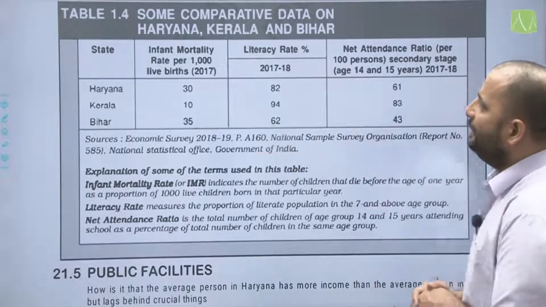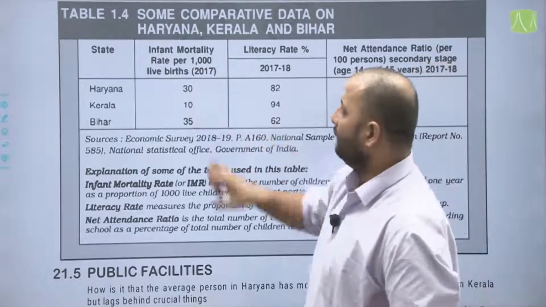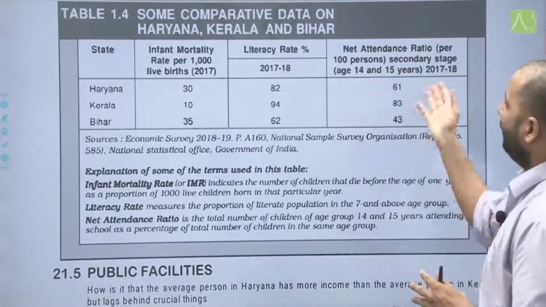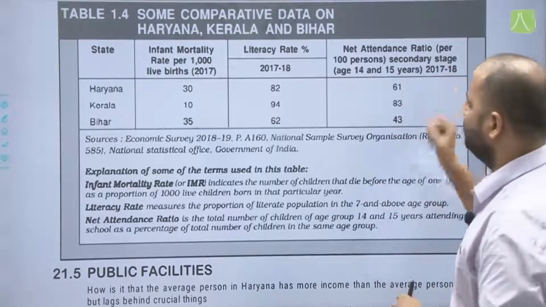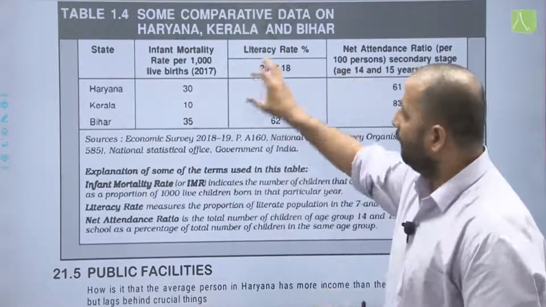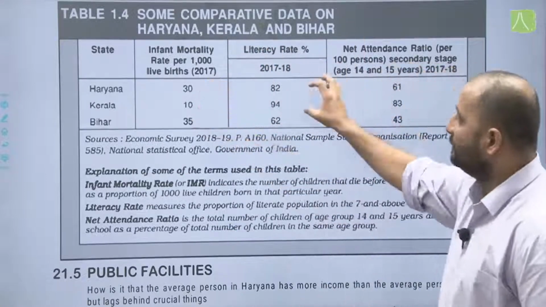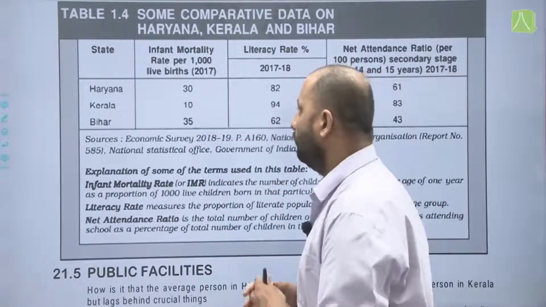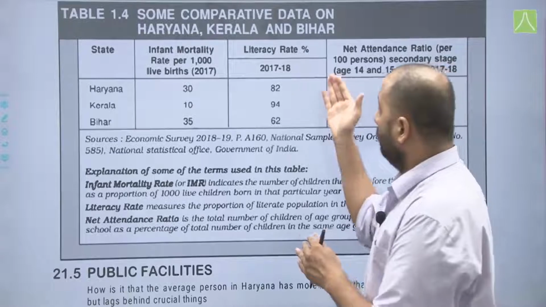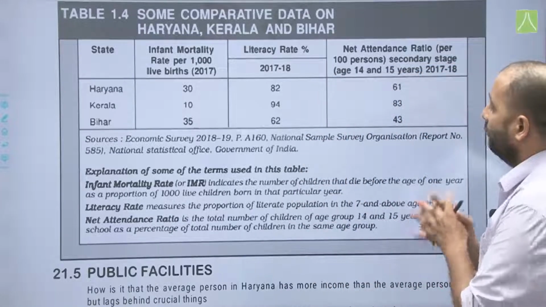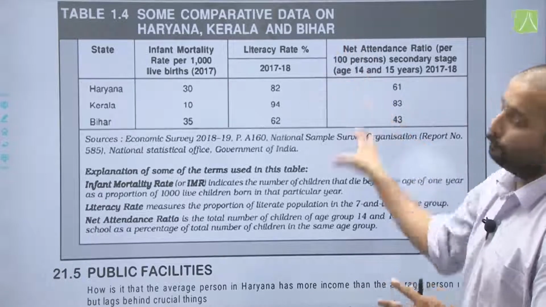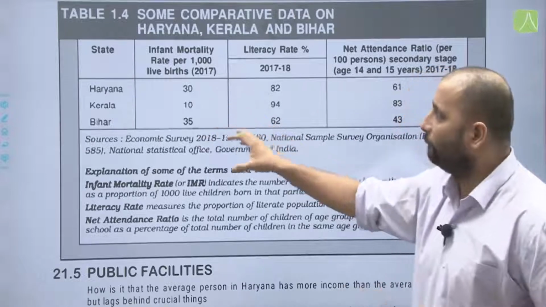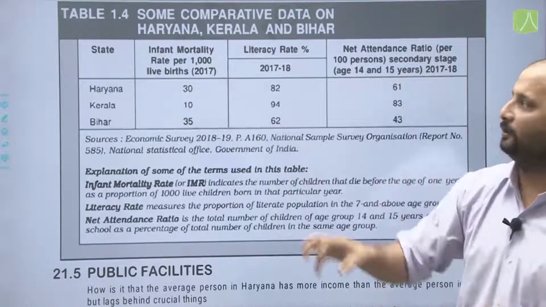Now accordingly, when we see here, Haryana has infant mortality rate of 30, literacy rate of 82% and NAR, that is net attendance ratio, of 61. Kerala on the other hand has infant mortality rate of 10, literacy of 94 and net attendance ratio of 83. Bihar has infant mortality rate of 35, literacy rate of 62 and net attendance ratio 43. So according to this data, if we also put in other attributes, clearly we will find Kerala in a much better position than Haryana.